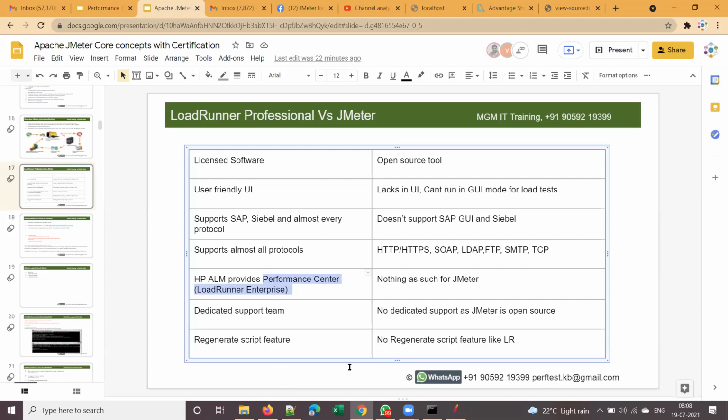Performance Center also belongs to LoadRunner only, right? We like monitoring. Okay. Anyone have it from the previous batch? It's Sindhu? Sindhu or Pawan?